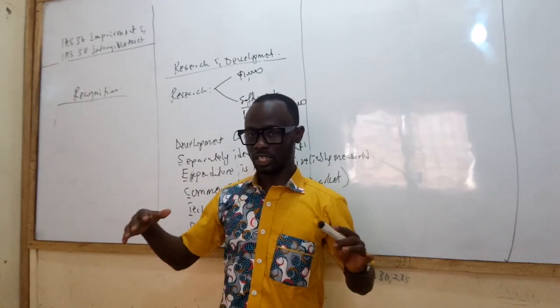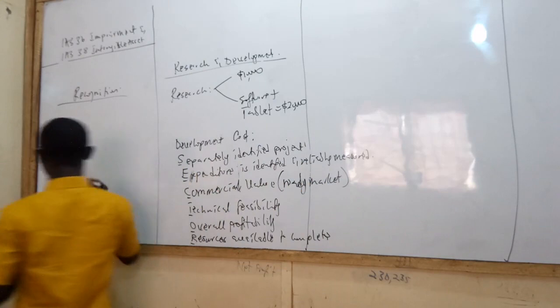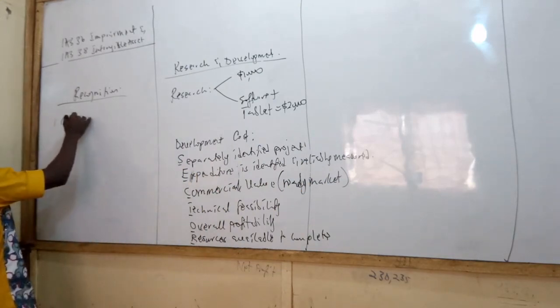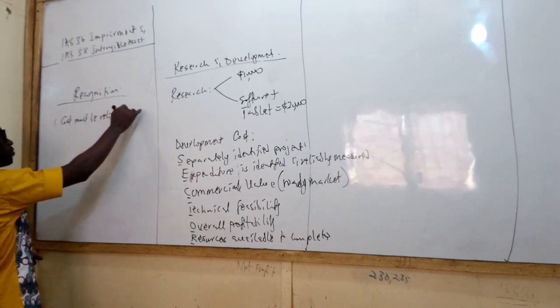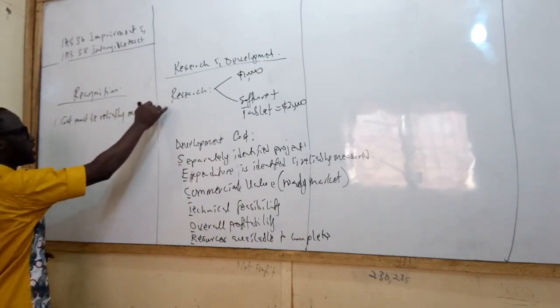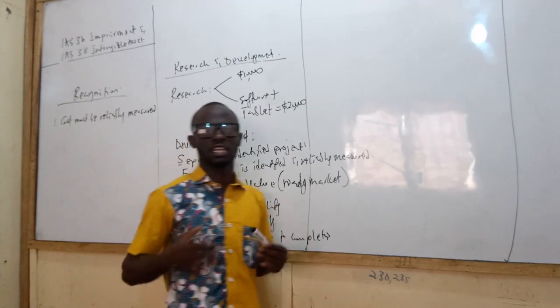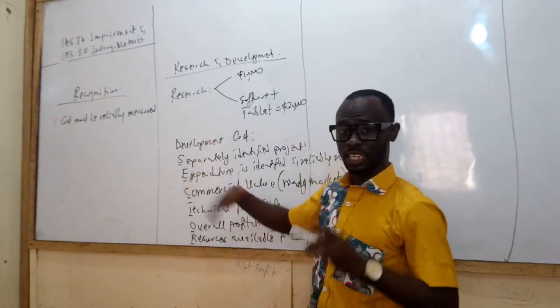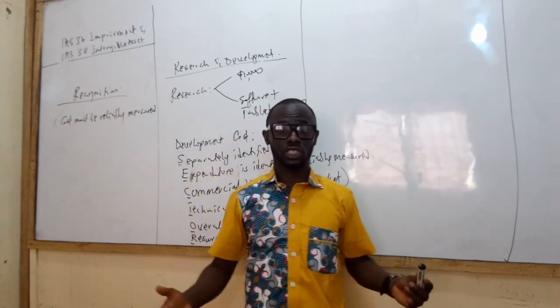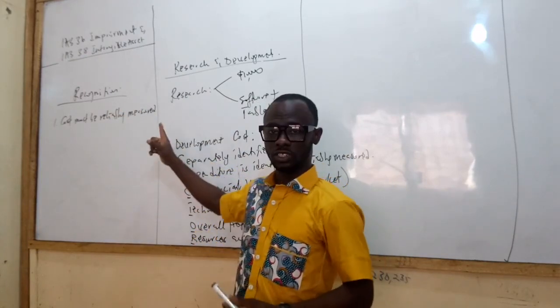Measured. That's the first thing, right? So cost must be reliably measured. In other words, the cost of that intangible asset that we are acquiring, the cost of that intangible asset that we are capitalizing should be reliably what? Measured. Alright? That's the first thing.